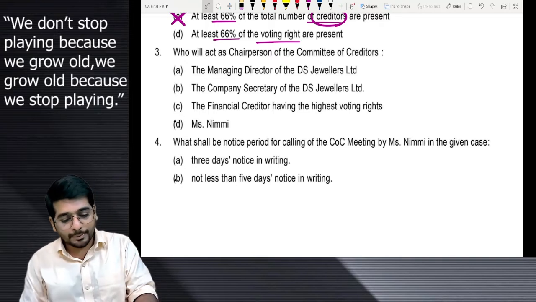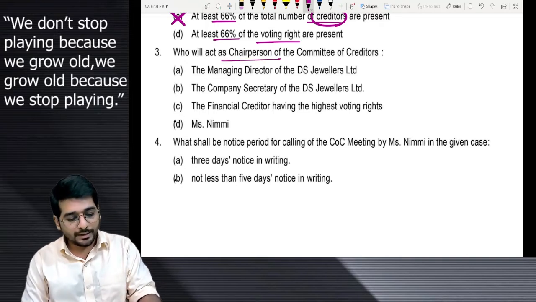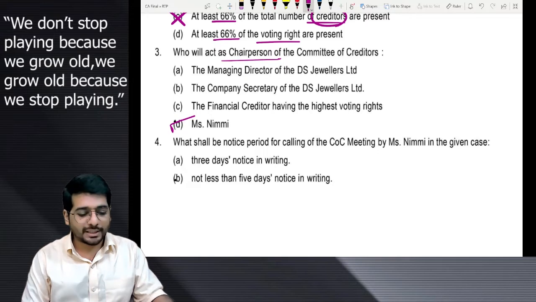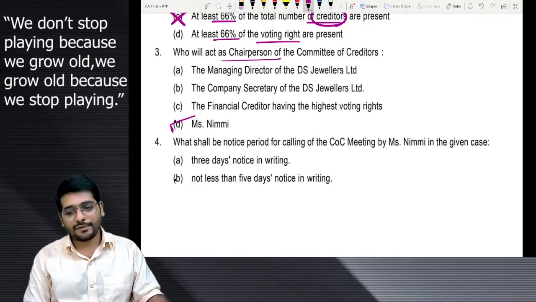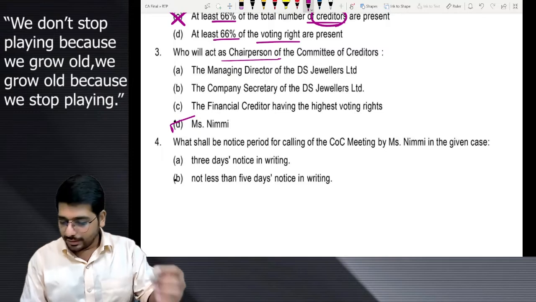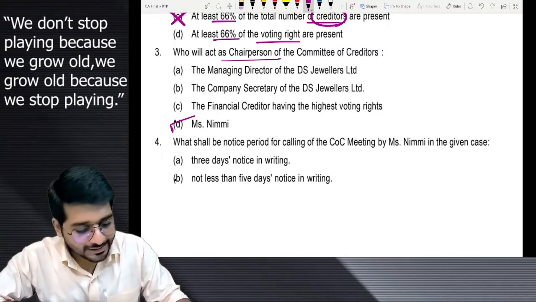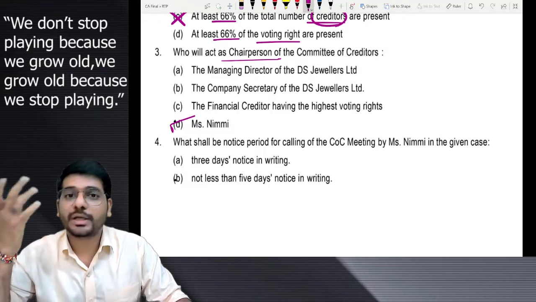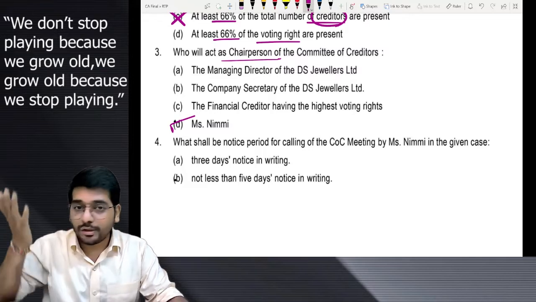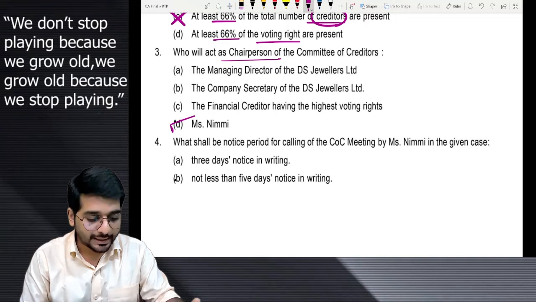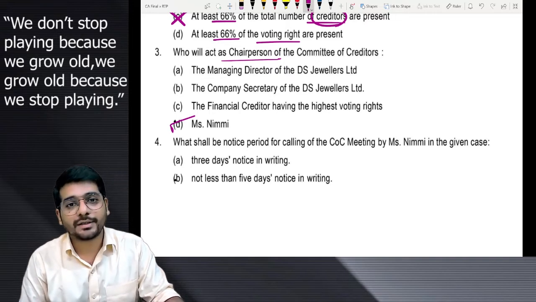So who will be the chairperson over here in the COC? It will be the resolution professional. In our case, Miss Nimi herself will be the chairperson. Understood? Lovely. If you want to know this answer, you can refer to the functions of resolution professional in my book. In the functions part, we have given all the functions to the resolution professional, and there you can interpret this answer directly from the book itself.